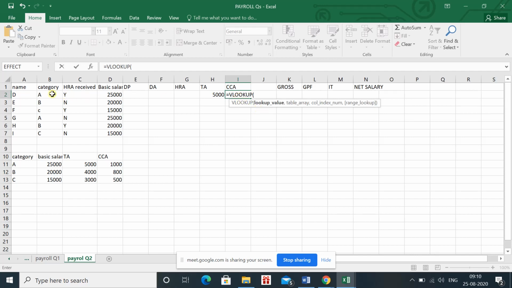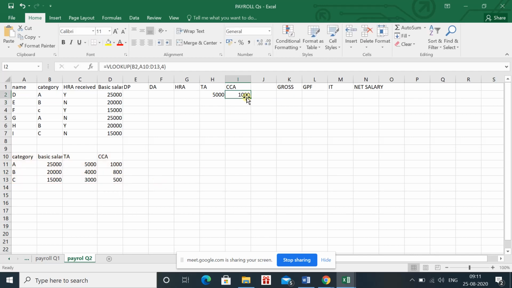So we look up, for which you want to check the category. I want to check the category of B2. And what is the range? Again the range is the same. There is no change in the range, and the change is in the column number. Now the column number is 4. CCA is given in column number 4. That's why we are saying this is column number 4. I'm pressing enter and you can see everything is the same: B2, range, the change is the column number.